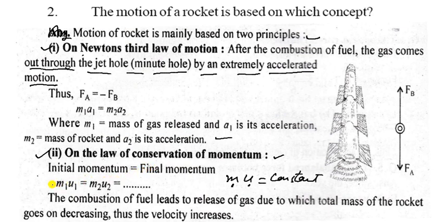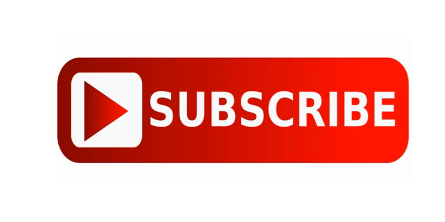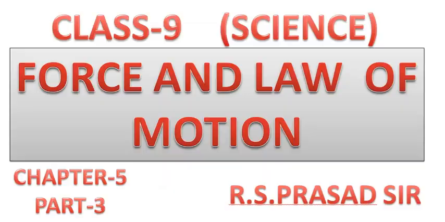If mass is decreasing, then velocity is increasing, because mu is equal to constant. Always remember, if mass is decreasing, then u is increasing. In the case of a rocket, fuel is always burning and the mass is decreasing, so the velocity is increasing.